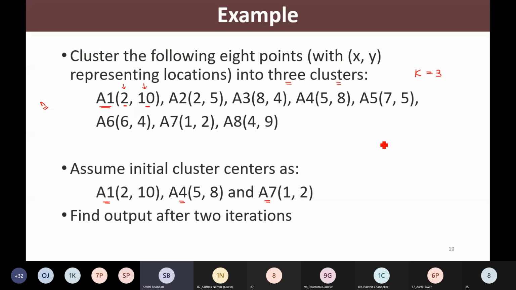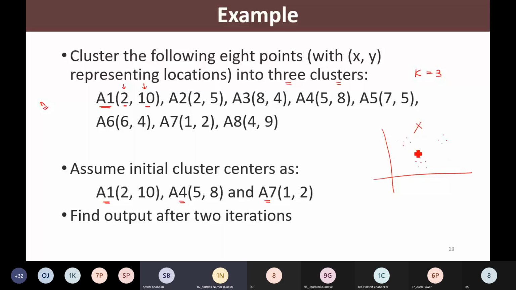It is possible to visualize such kind of thing if the dimensionality of the feature vectors is small. If it is possible to visualize such a data spread, then usually what we do is we pick the initial centers such that they are far apart from one another. But this is not always possible, and that is why we say randomly pick any 3 points as initial clusters.